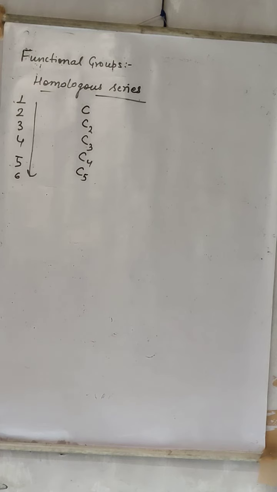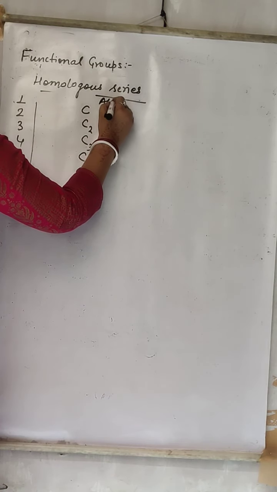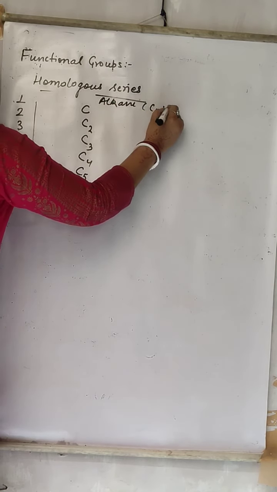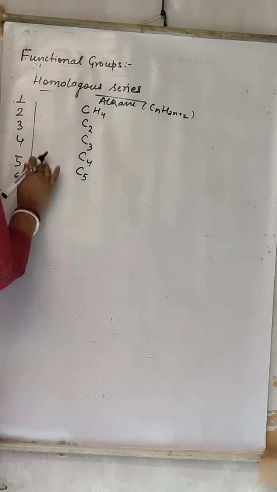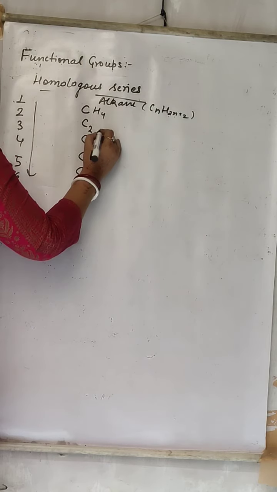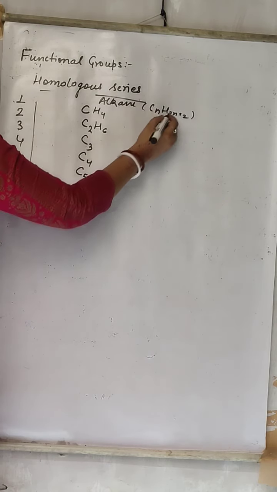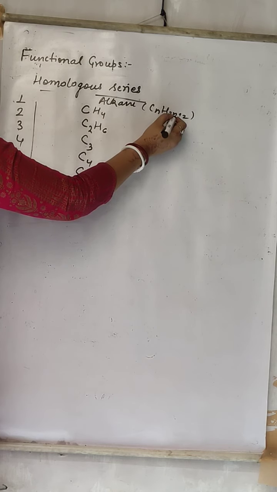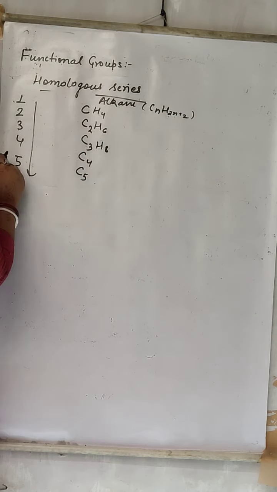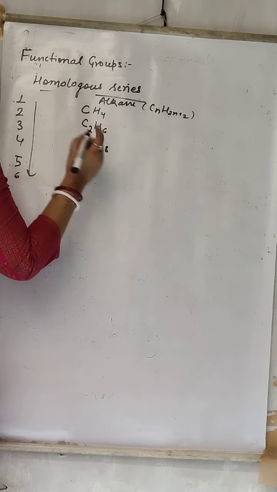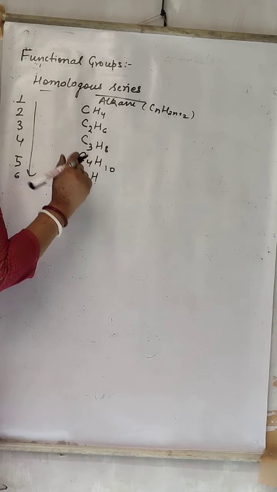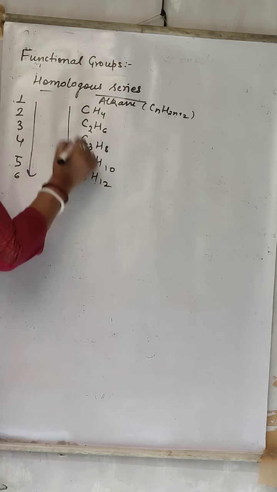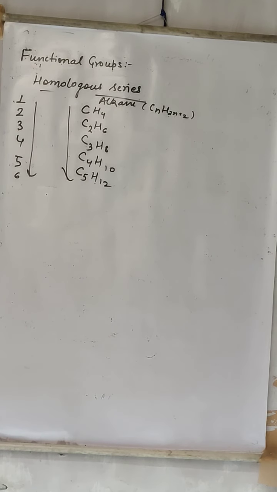And each and every functional group contain homologous series. Suppose we have the series of alkane. So alkane is having formula CnH2n plus 2. If carbon is 1, then how many hydrogen will be there? 4. Carbon is 2, then 2 into 2 plus 2, 6. Carbon is 3. 2 into 3, 6, 6 plus 2, 8. That means hydrogen will be 8. Carbon is 4. 4 into 2, 8, 8 plus 2, 10. Carbon is 5. 5 into 2, 10, 10 plus 2, 12. So in this way this series is obtained. That is called as homologous series.